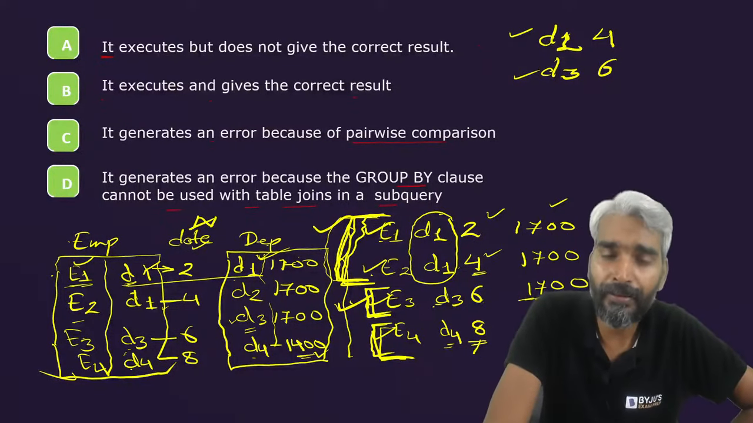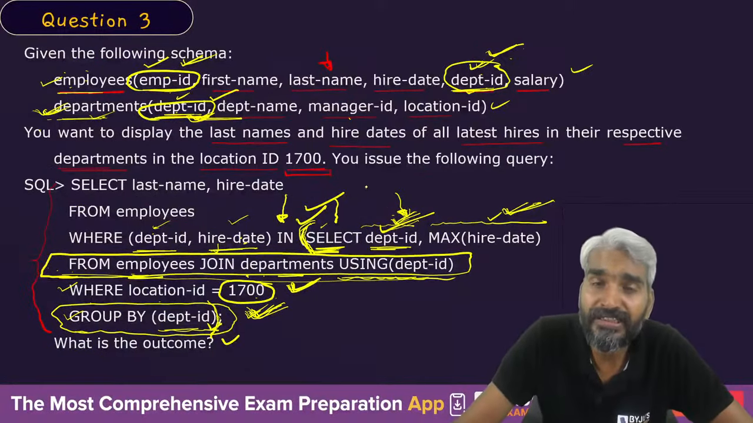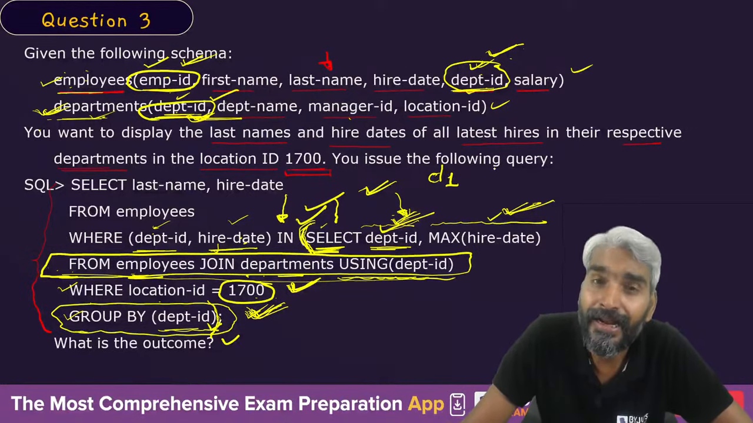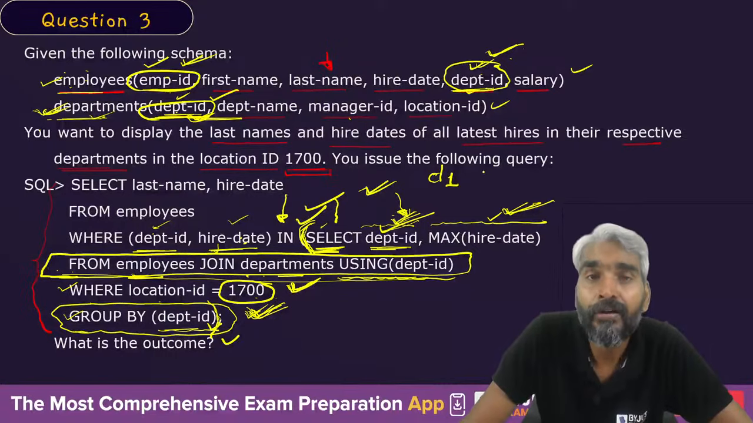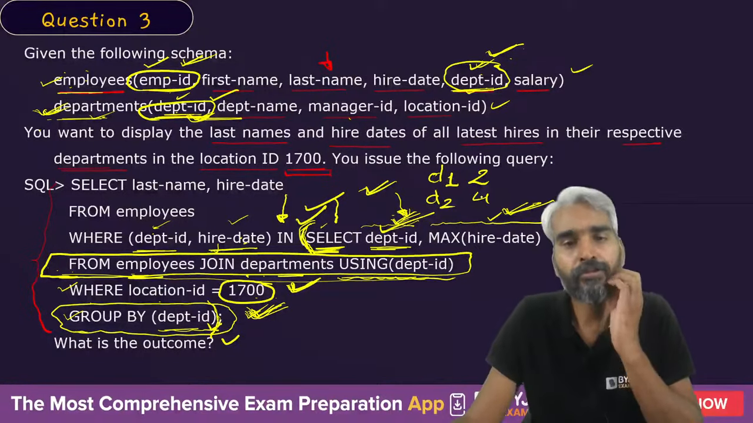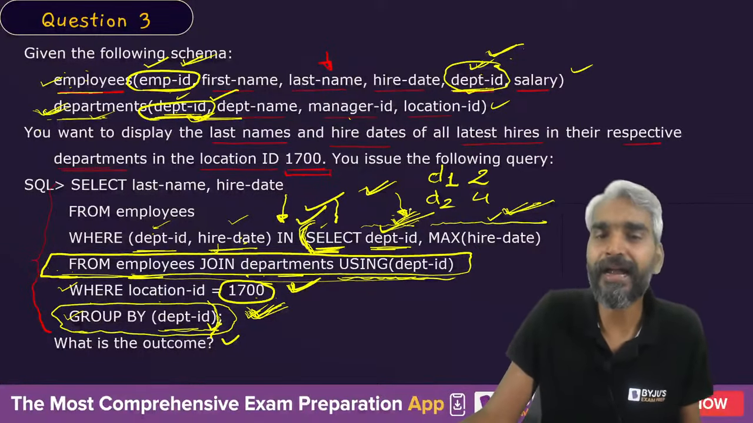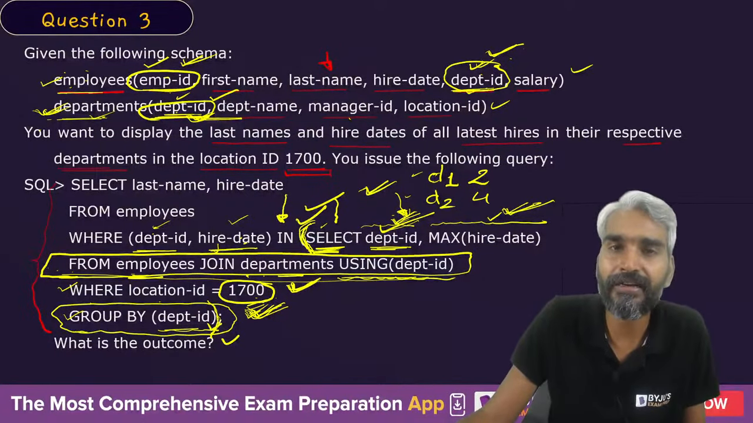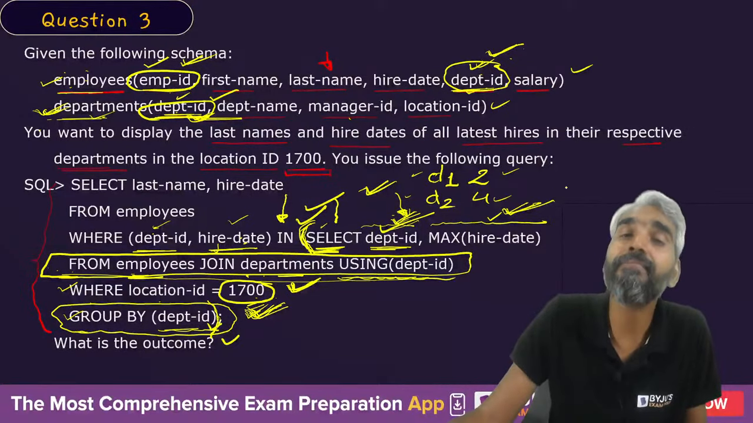What will happen? Because of this inner query, you will get the department numbers who are from location 1700, and you will get the maximum of the hire date with respect to those departments. So here you will get 2, here you will get 4. Clear? You have got all the department IDs of location 1700 along with their maximum hire date.